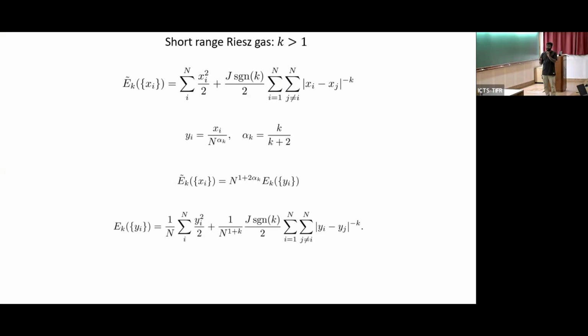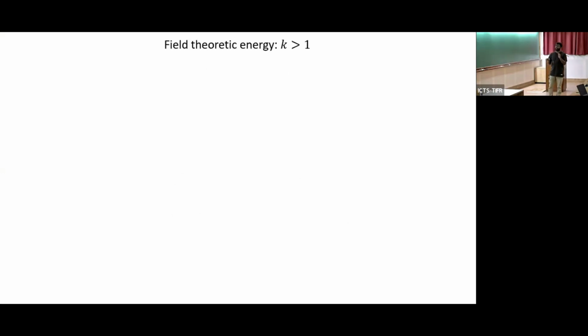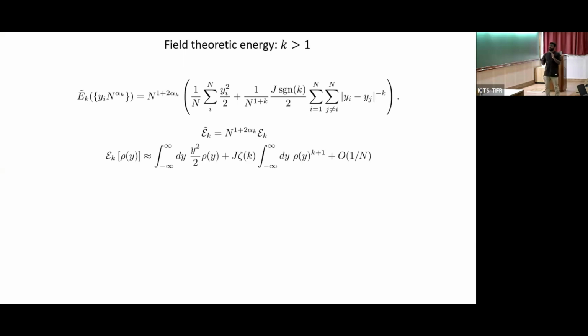Now that we understand some aspects of the Riesz gas, I'll point out one more property, which is that for the short range Riesz gas, the energy is actually local in density. If you coarse-grain the energy, it's local in density. And this is basically the key to solving the index problem.